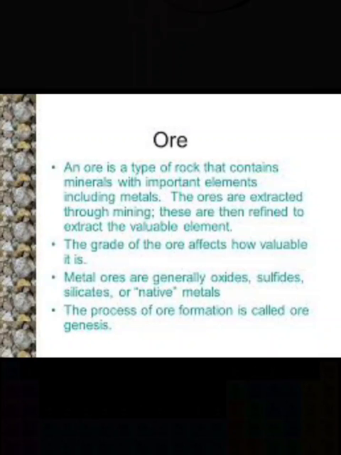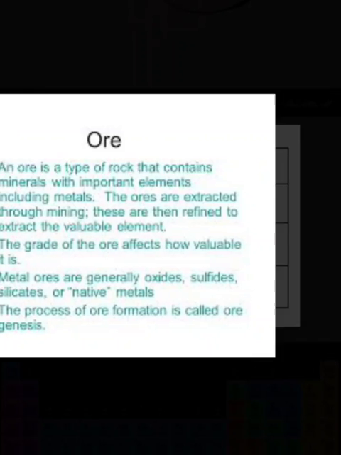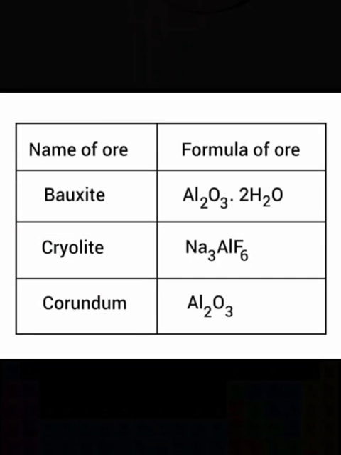Then next we discuss some common ores of aluminium, iron and zinc. First, the common ores of aluminium are bauxite, cryolite and corundum.